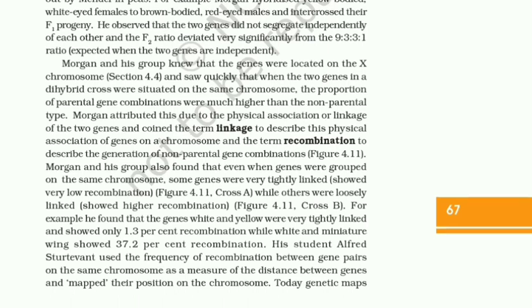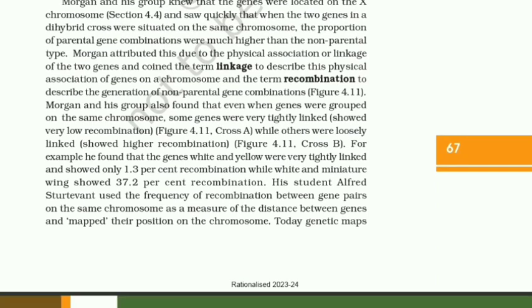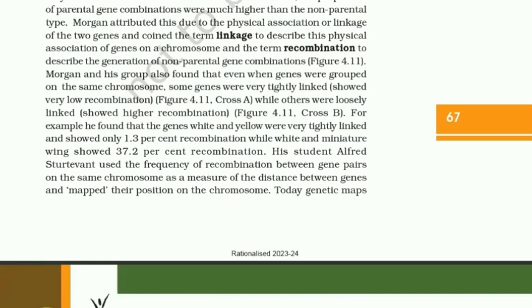9:3:3:1 ratio. Morgan and his group knew that the genes were located on the X chromosome and saw quickly that when the two genes in a dihybrid cross were situated on the same chromosome, the proportion of parental gene combinations were much higher than the non-parental type. Morgan attributed this due to the physical association or linkage of two genes and coined the term linkage to describe this physical association of genes on a chromosome, and the term recombination to describe the generation of non-parental gene combinations.